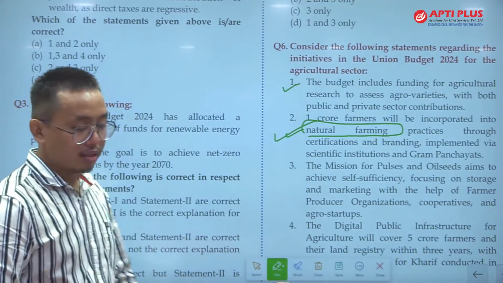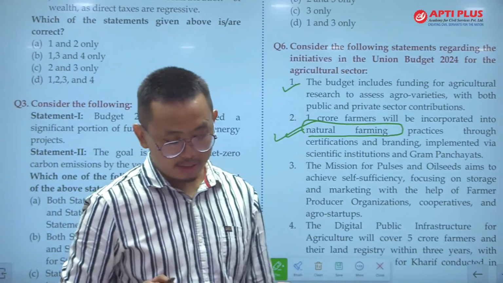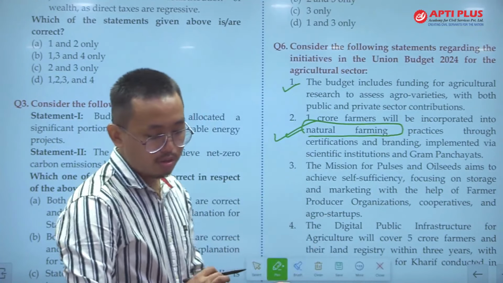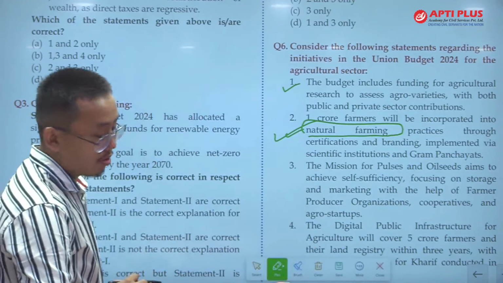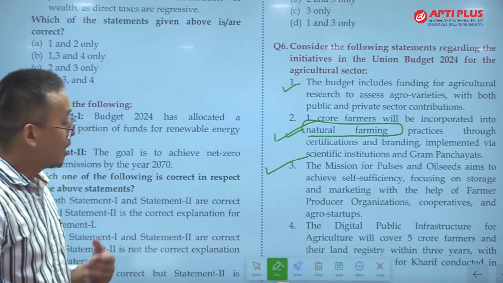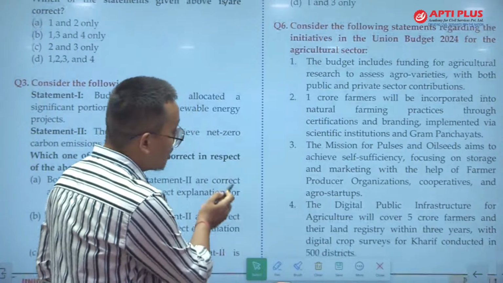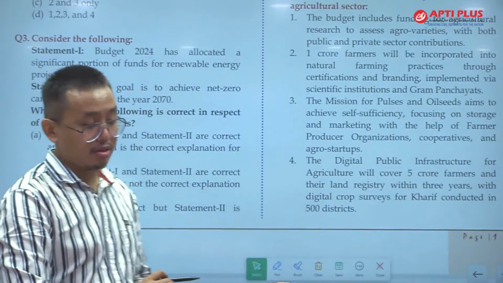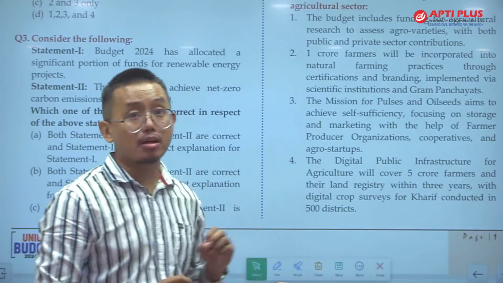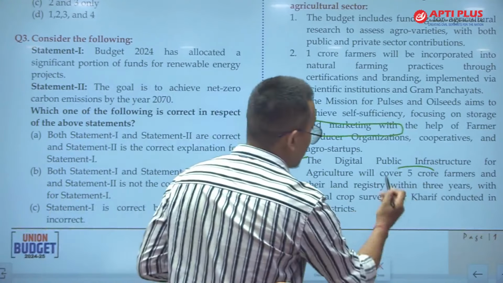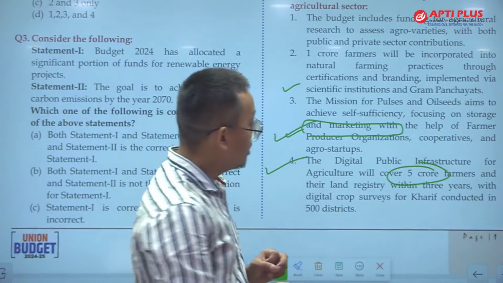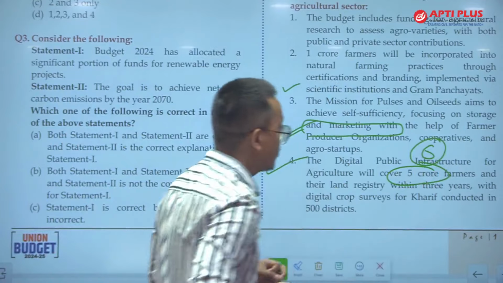Statement 3, I said that statement 3 is the mission for pulses, which aims to achieve self-sufficiency. ठीक है. Focus on storage and marketing by farmer producer organizations. ठीक है. This is correct. This is a generic statement. As I said, this is generally correct. And the statement on the digital public infrastructure, this is incorrect. ठीक है. And in this type of question, generally the numbers are wrong. ठीक है. So the number is not 5 crore. Digital public infrastructure is basically covering 6 crore farmers. ठीक है. So you have to remember this point.